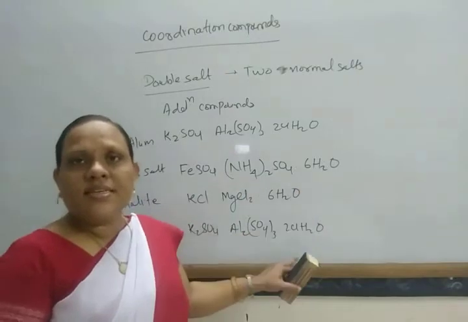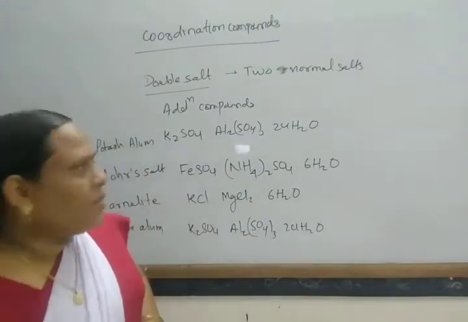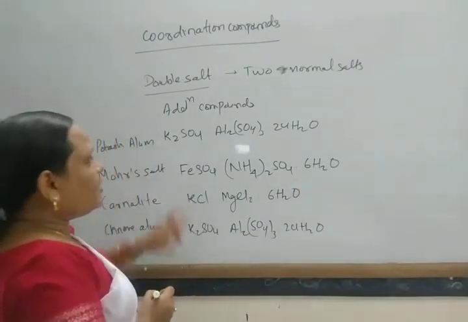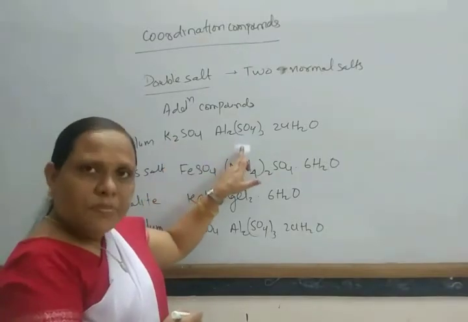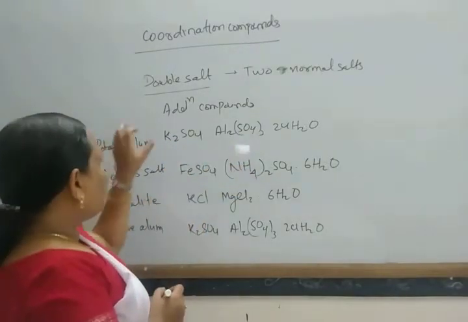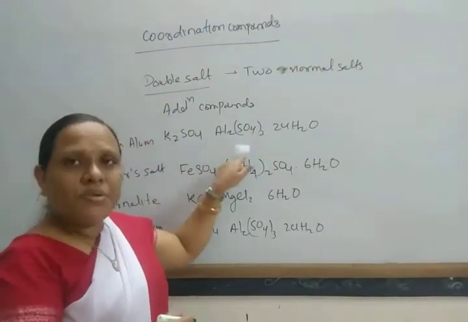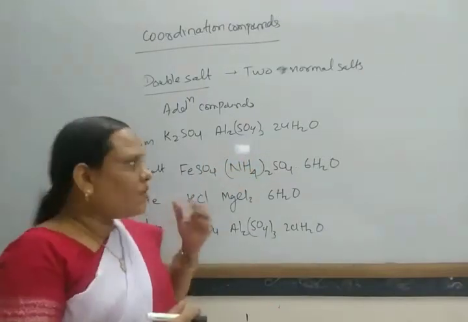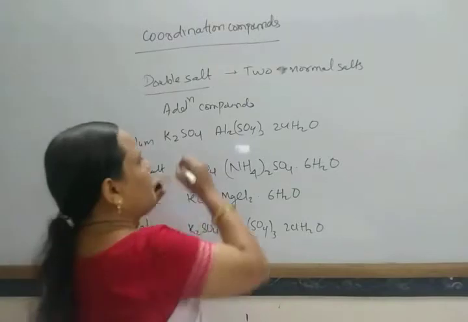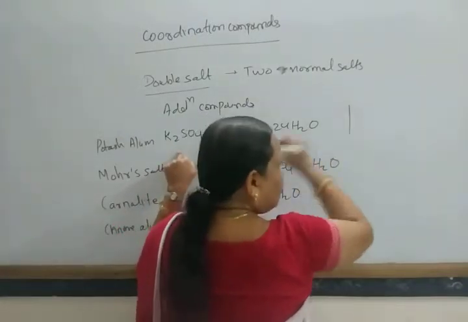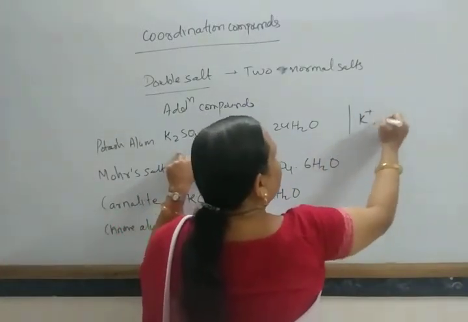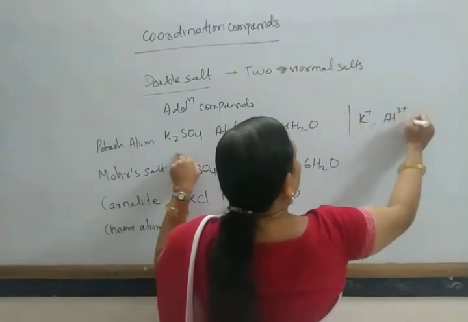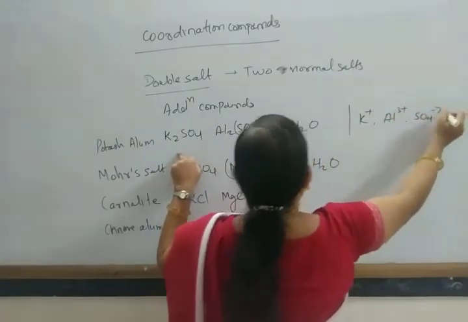Only in solid form do they exist separately, because potassium sulfate has a different structure and aluminum sulfate has a different structure in the solid state. But when an aqueous solution is made of these salts, it gives the test of the potassium ion, Al3+ ion, and sulfate ion.